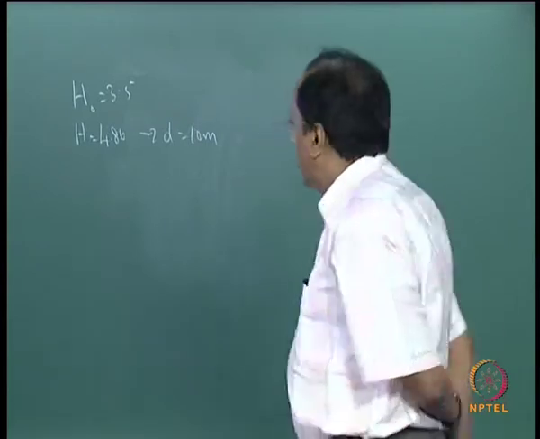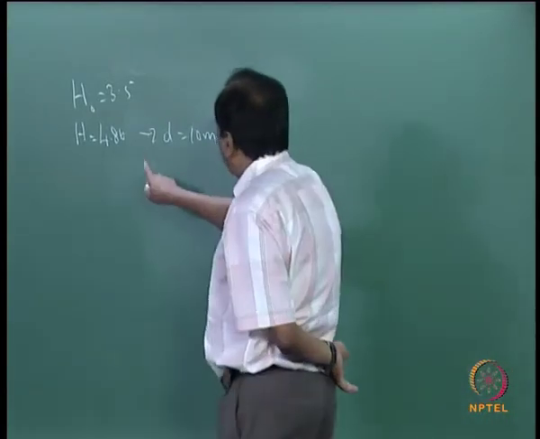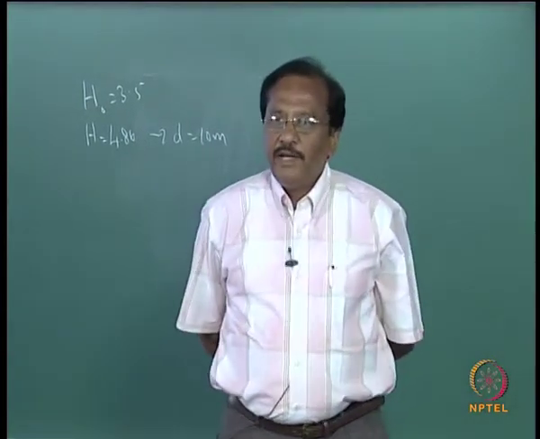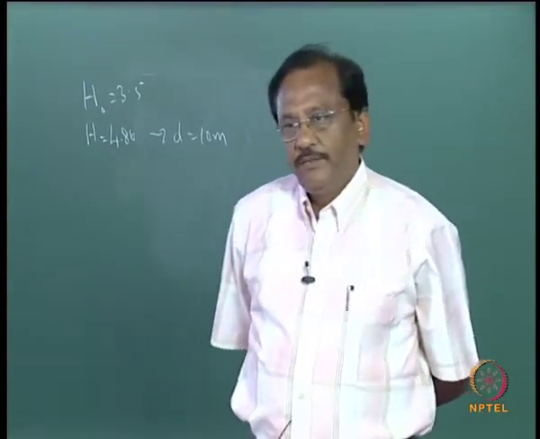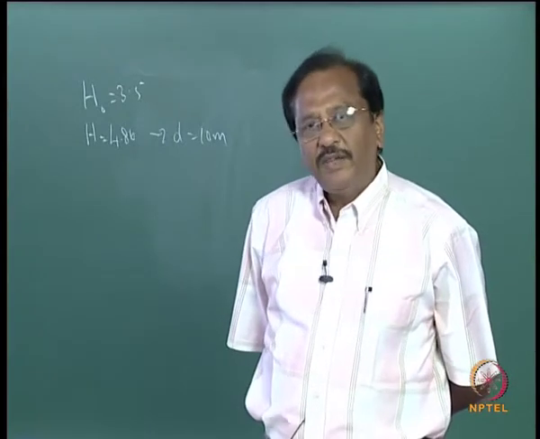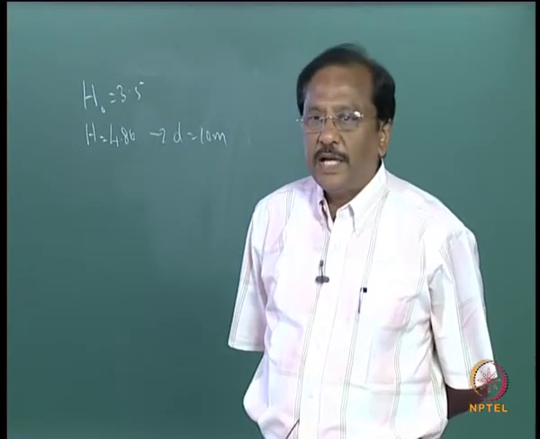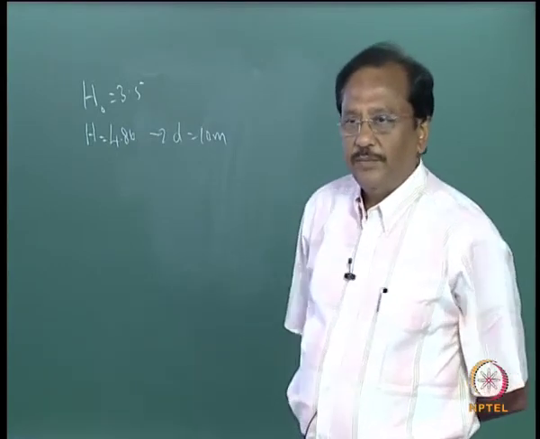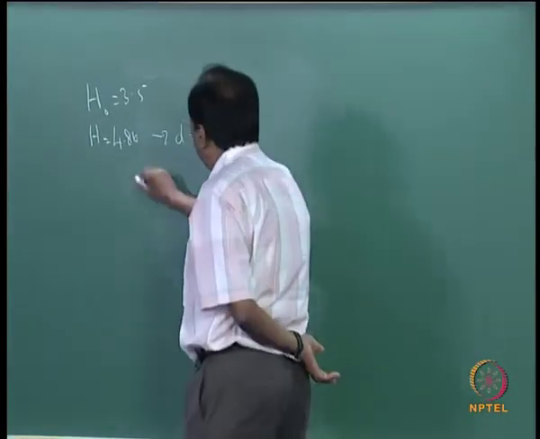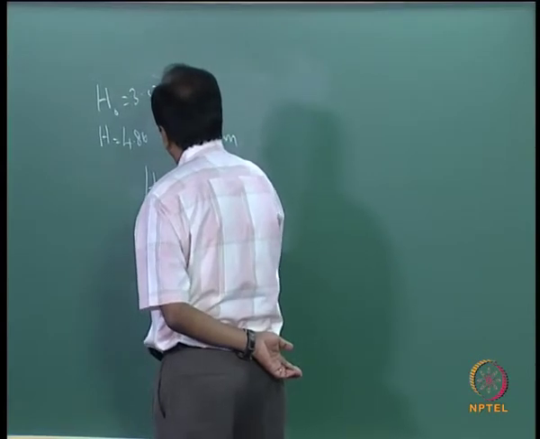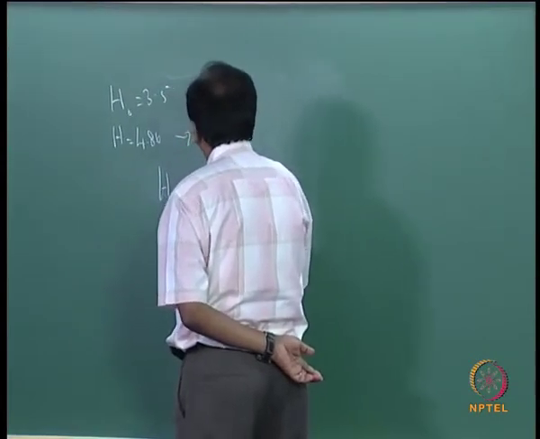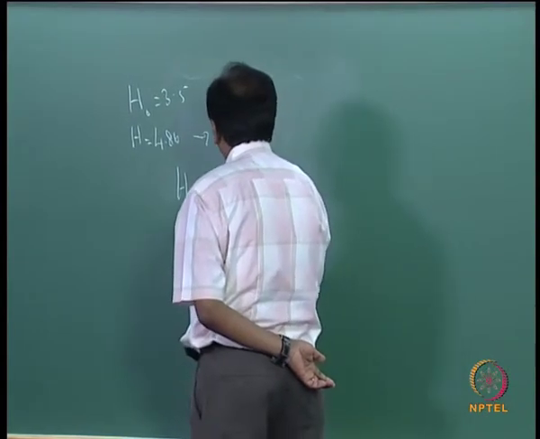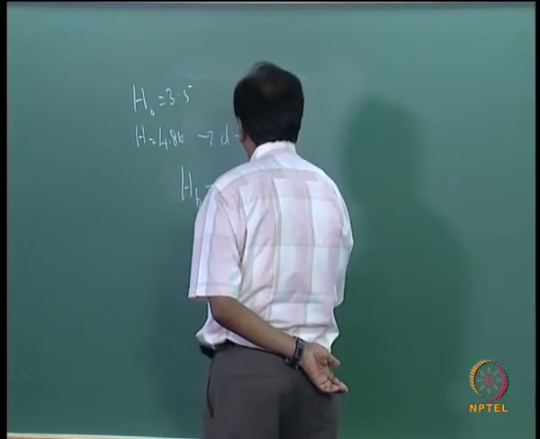Okay. So in a water depth of 10 meters, we have a wave height of 4.86 meters. What is the maximum wave height that can occur? That is equal to 0.78 times water depth, which is nothing but your breaker wave height. Breaker wave height is 0.78 times water depth, and here this water depth is 10 meters.